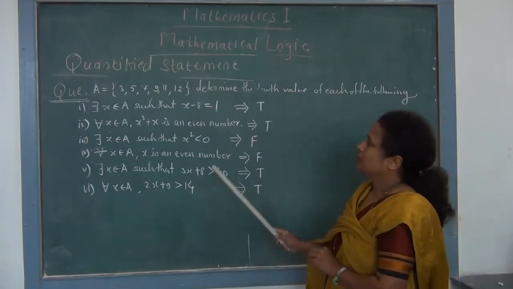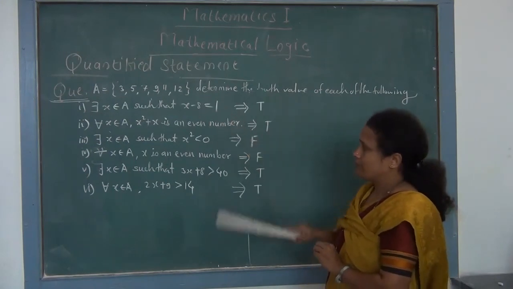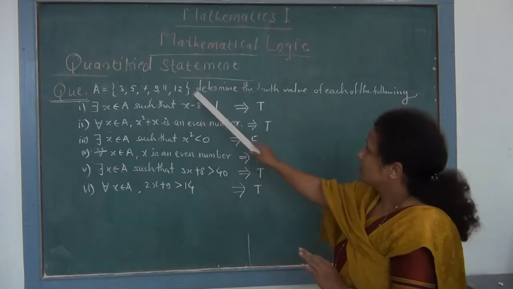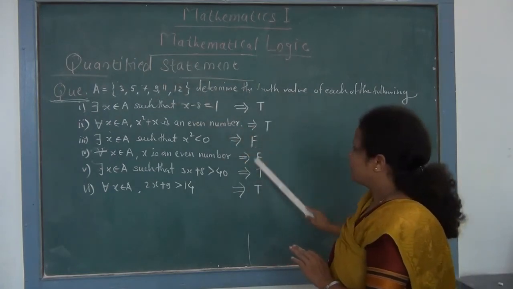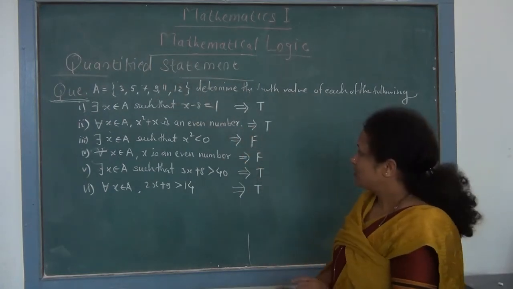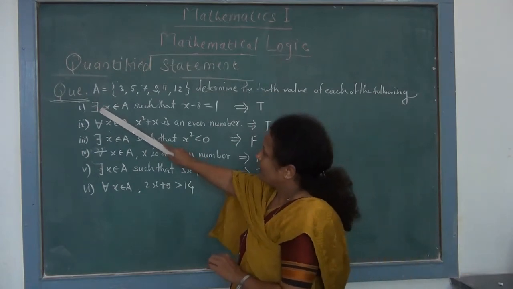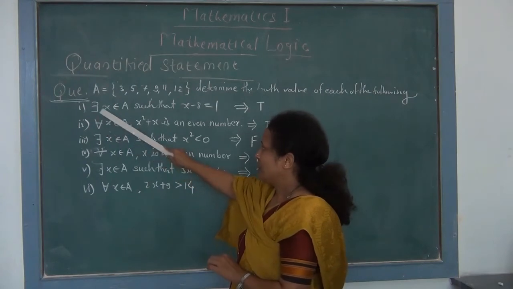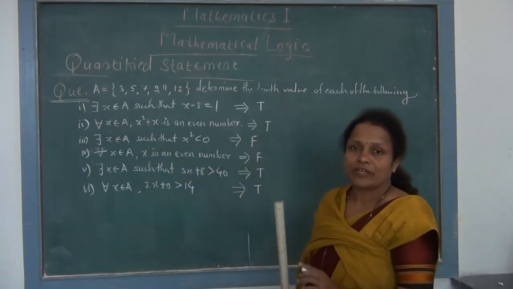In examination for 2 marks 2 statements are given, and for 3 marks 3 statements are given for this quantified statement and its truth value. So remember the difference between first quantifier existential and second quantifier for all. So there exists at least one element.